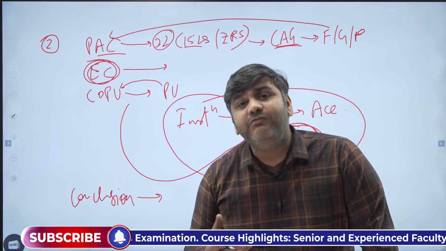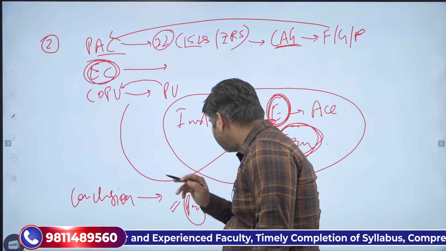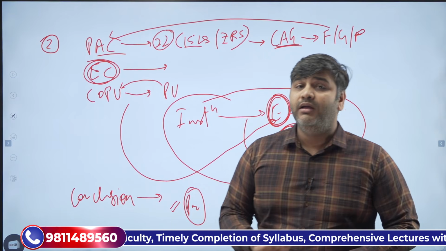Those are the heavy words which you can use in the conclusion, which are already written in the preamble to the Indian Constitution, and this is how you frame your whole answer.